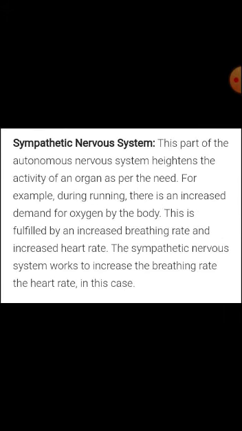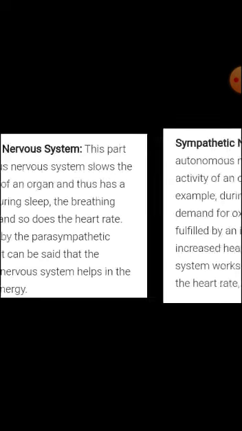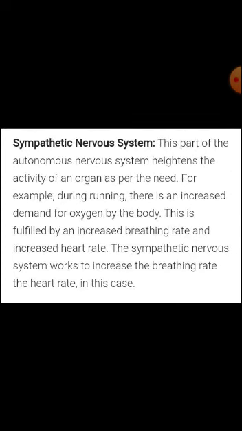Sympathetic nervous system: this part of the autonomic nervous system heightens the activity of an organ as per the need. For example, during running, there is an increased demand for oxygen by the body. This is fulfilled by an increased breathing rate and increased heart rate.